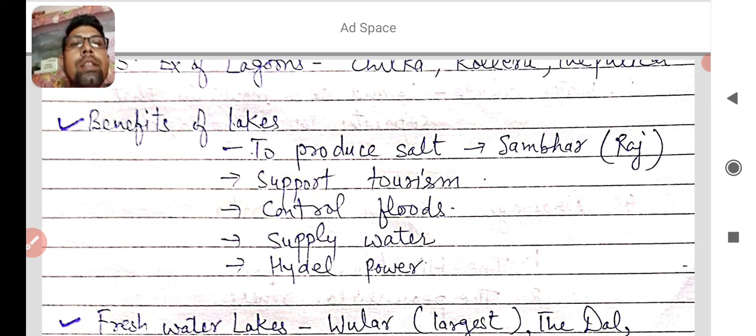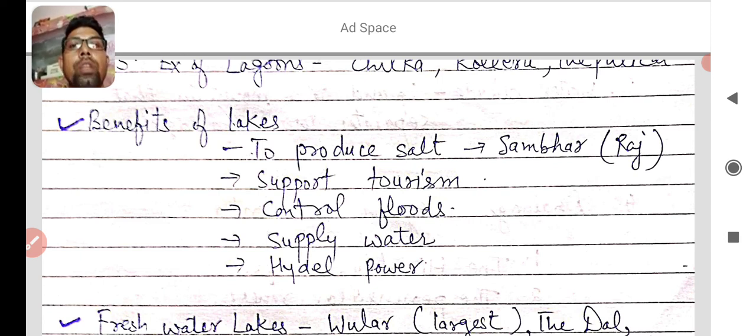And the next is lakes support tourism. You know that some people, in the summer vacation or when they go on tour, go to lakes. So that's why it supports tourism. And the next is control floods. When there is plenty of water in a nearby area, it can be stored in lakes. So that's why it controls floods.